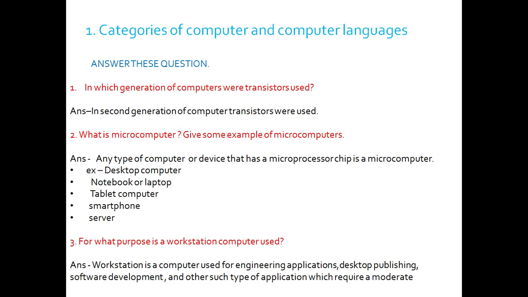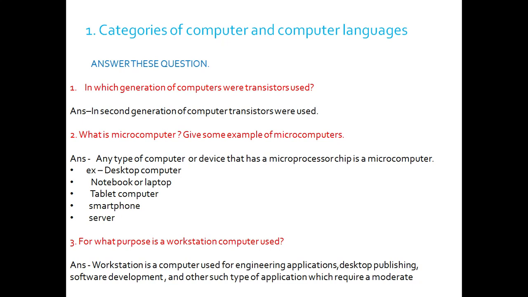What is a microcomputer? Give some examples of microcomputers. Any type of computer or device that has a microprocessor chip is called a microcomputer. Examples: desktop computer, laptop, notepad, tablet, smartphone, server, all are called microcomputers. Why? Because there is a microprocessor chip.